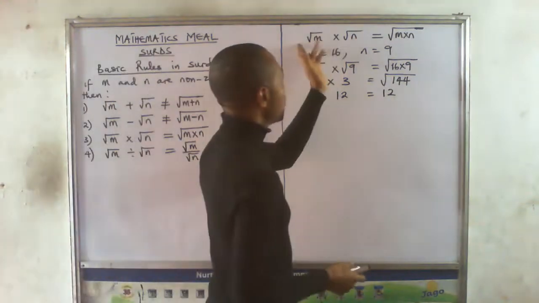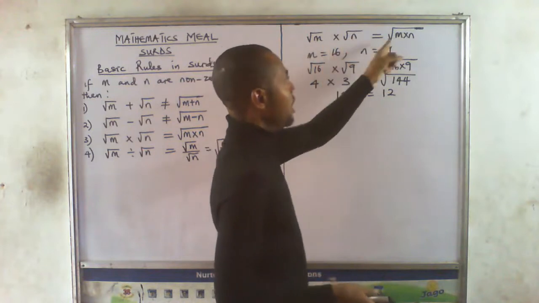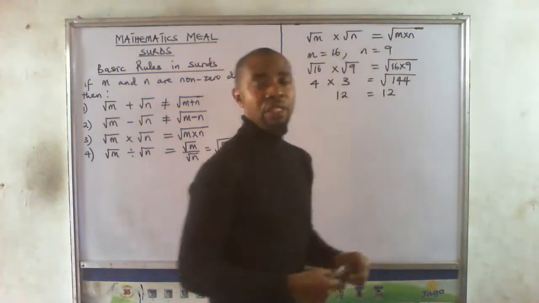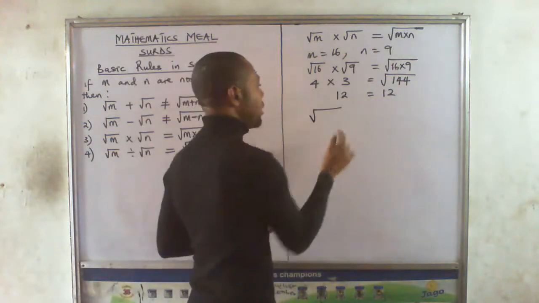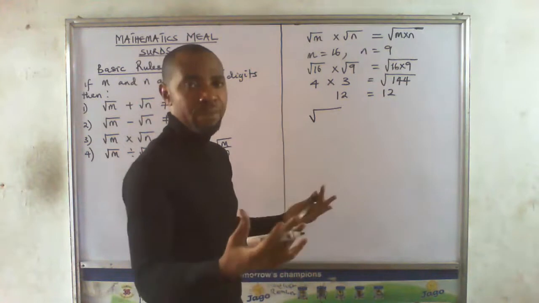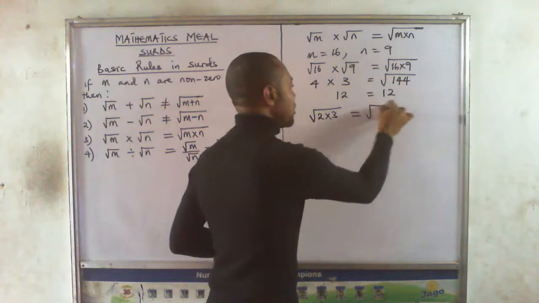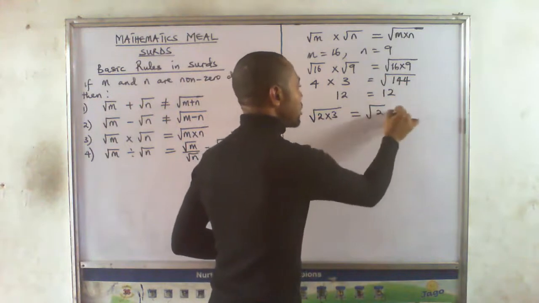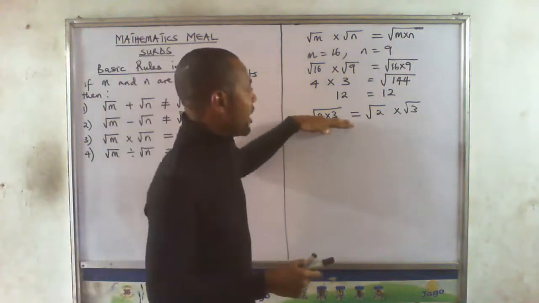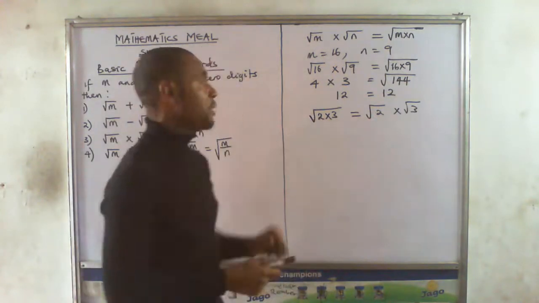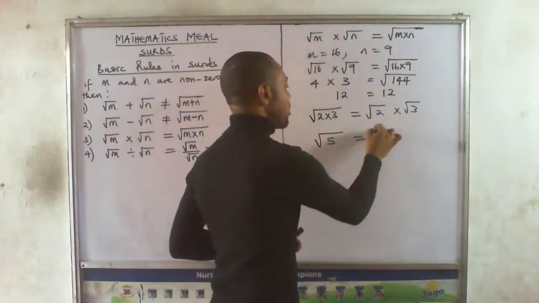So when you have square roots of numbers that multiply, it's the same thing as finding the square roots before multiplication and multiplication before finding the square root. So that means if I have numbers under the square root form and they are multiplying, I can separate them. If I have square root of 2 times 3, I have the right to write it as square root of 2 times square root of 3. I have every right to split this. So I can split radicals using what? Multiplication. But you don't have the right to say square root of 5 is the same thing as square root of 2 plus square root of 3.